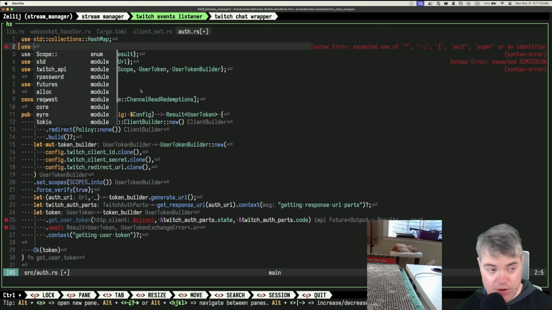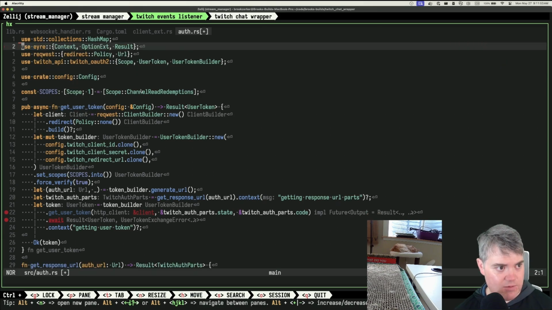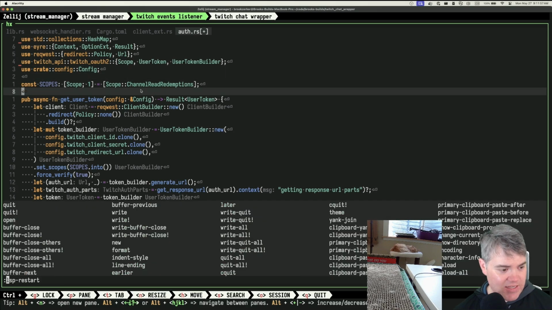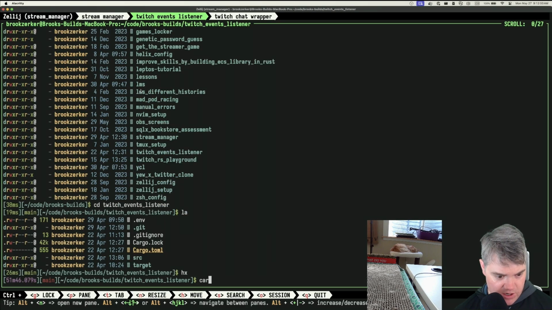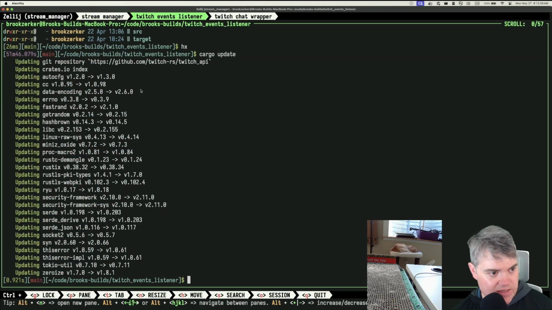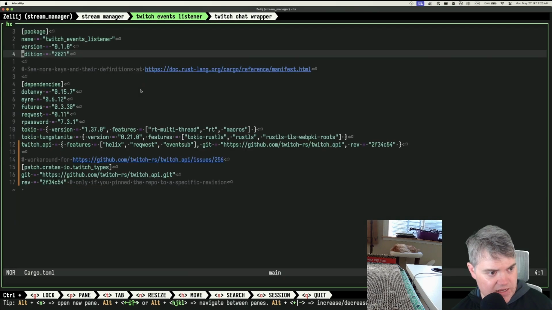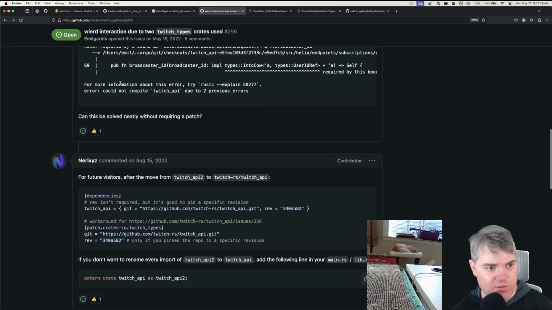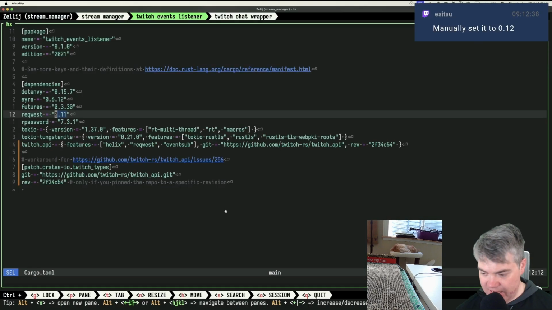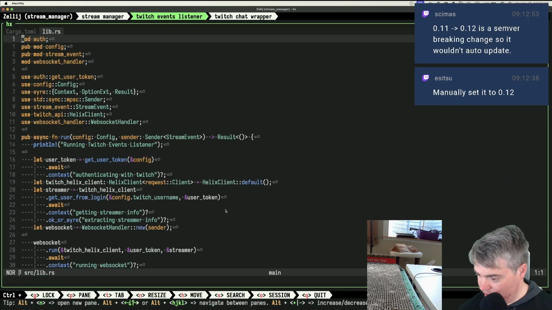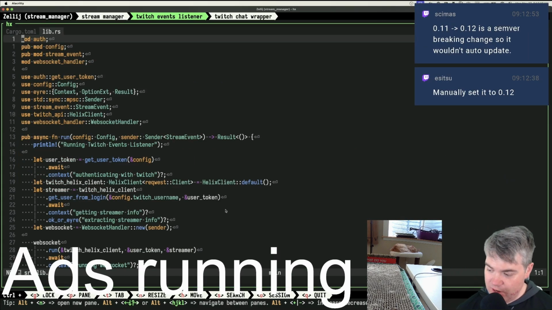Oh, can you cargo update? Yeah, we can do that too. Let's see, we're gonna do use. Okay, yeah, there's no request there. I was hoping that there would be. All right, let's just quit out of this and do a cargo update. No, that did not update request. Yeah, that's still 0.11. Hold on, now I'm confused. Oh, 0.12.2. Okay, yeah, we're gonna set it to 0.12. Let the LSP restart. 0.11 to 0.12 is a semver breaking change, so it wouldn't be able to update.